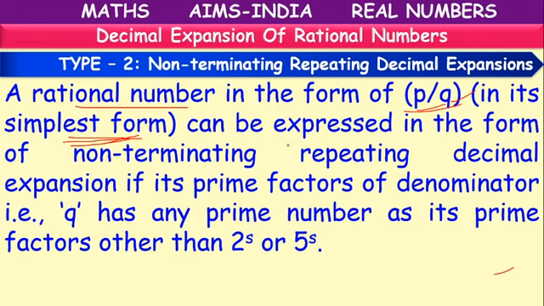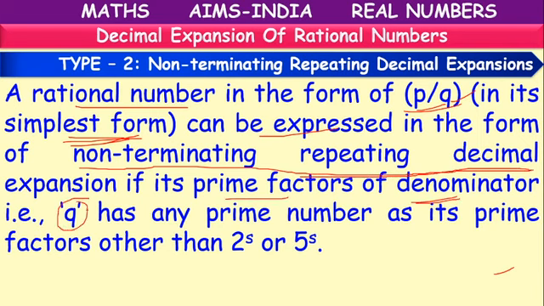So this p by q can be expressed in the form of a non-terminating repeating decimal when the prime factors of the denominator q include any prime number other than 2 and 5.